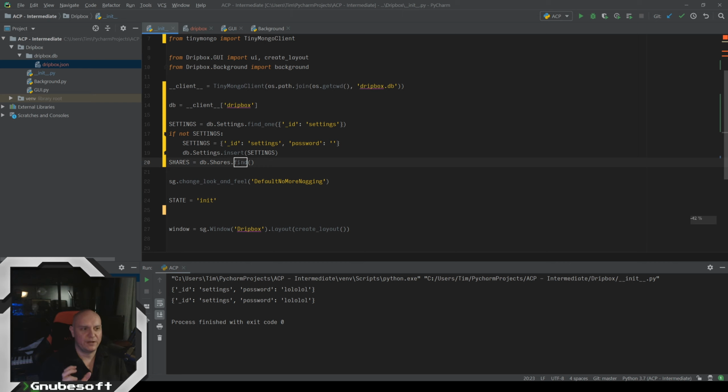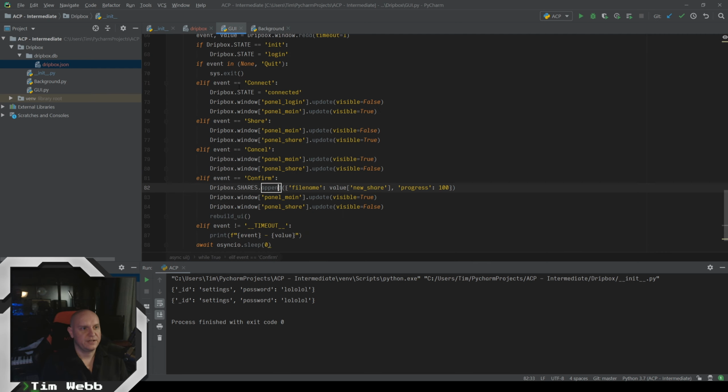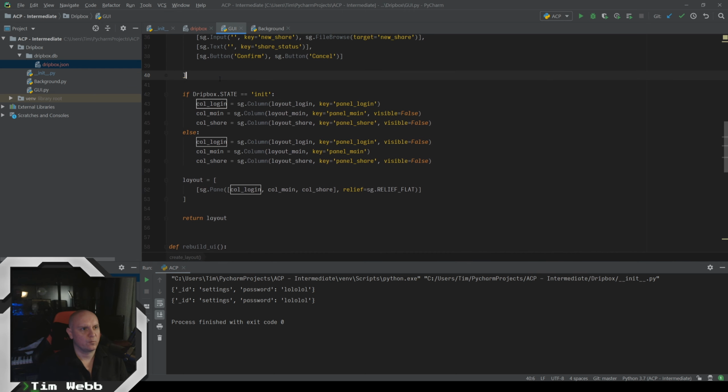This is actually going to be grabbing just like the first 10 things. I think it's 10, might be 50. And then it'll seamlessly keep on continuing to give you stuff as you need it. So this works out great. We can drill down and say we want specific things, but in this case, we want it to give us just all of the shares. And if there are no shares, it's just going to give us an empty list. So remember, the way that we were using our shares thing here was up here when we're rebuilding the UI.